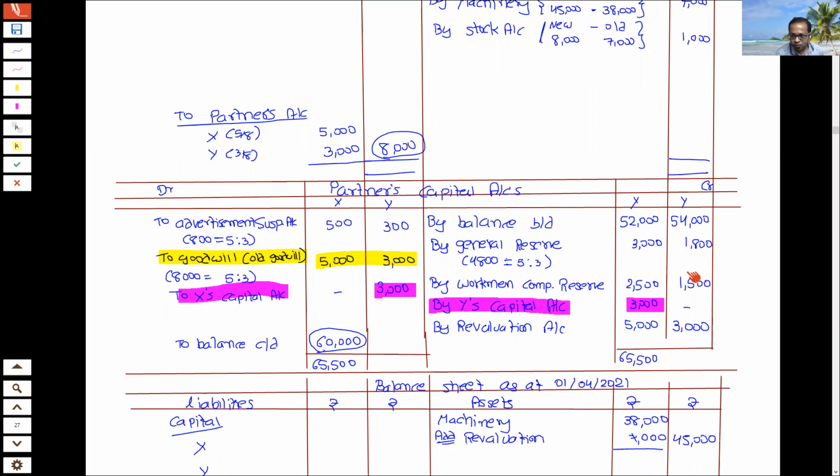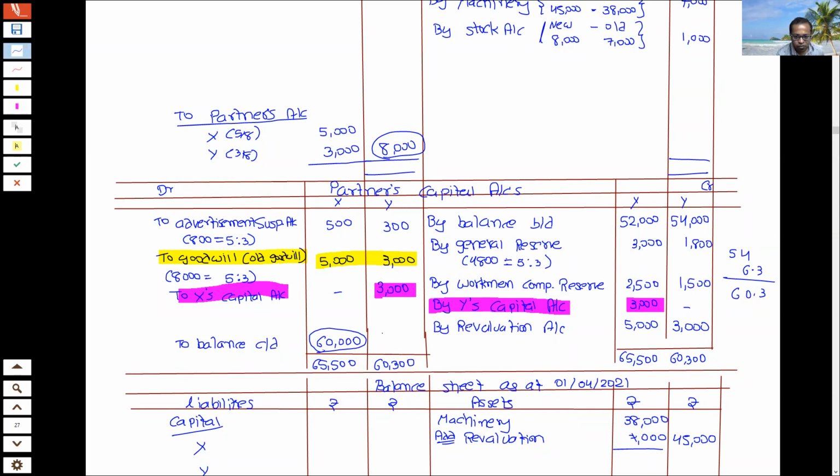Then total of credit minus debit for Y, 54, 55,800, 56,800, or I can write like this, 54, so it is 300, 60,300, 60,300 minus 300 and 6,000.